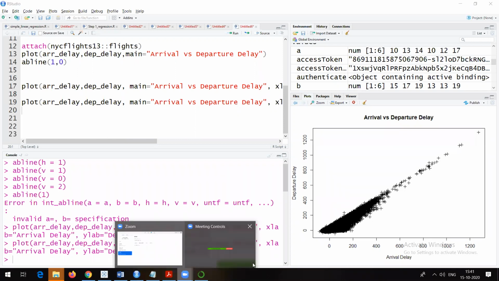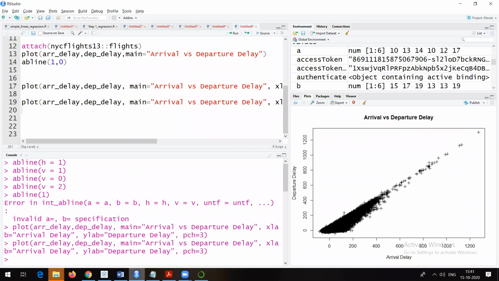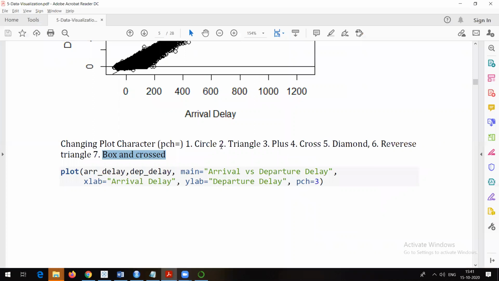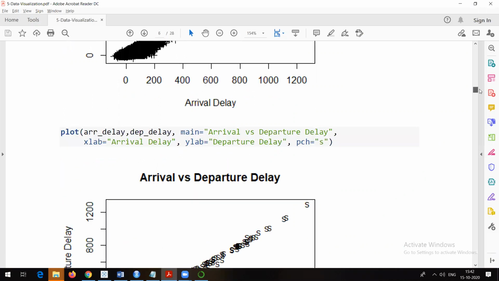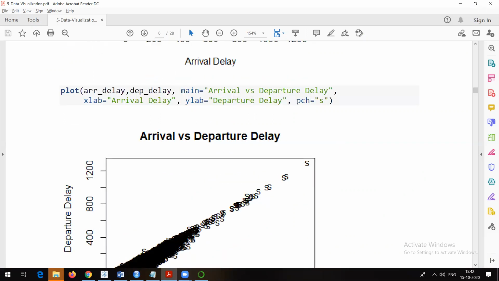Okay, so this is how you can make use of different plot characters. There are a lot of plot characters which are available, which you can make use of. Suppose if you want a triangle, then use PCH equal to 2, right? 4 as a cross, 5 as diamond, and so on. So you can make use of it later on. Let me move forward. This is what we have seen. PCH. If you want to use your own character also, that's also possible. Suppose here they have actually used S. You can go and make use of any other plot character, right?